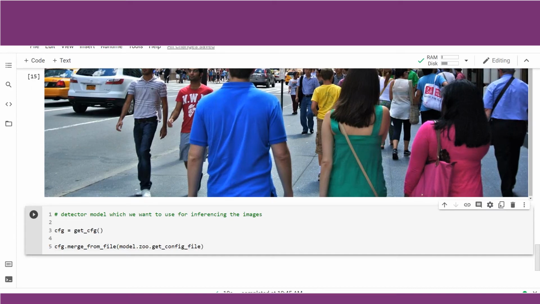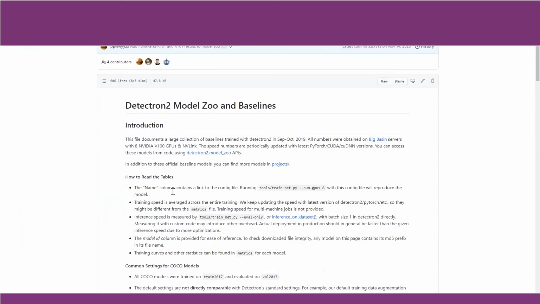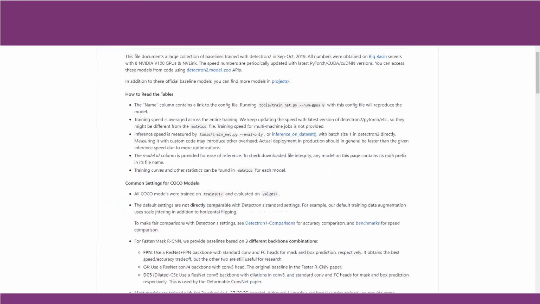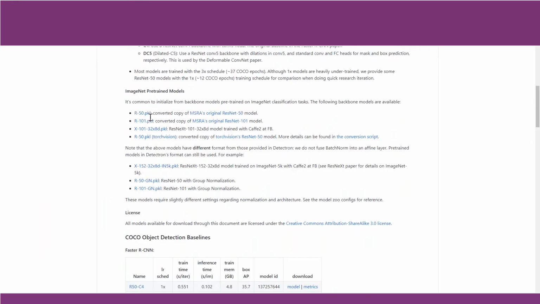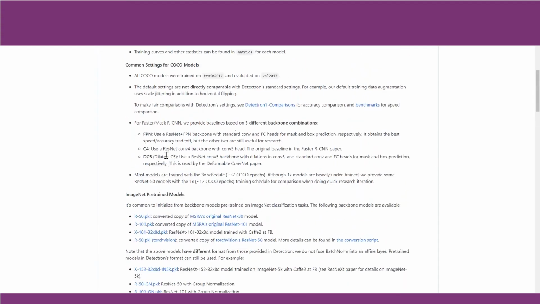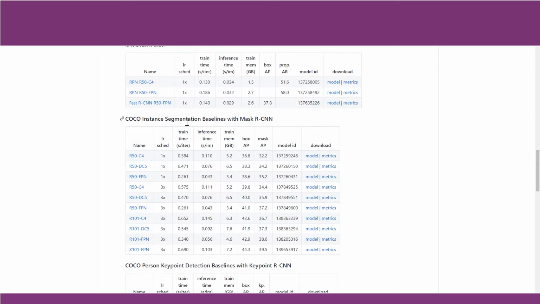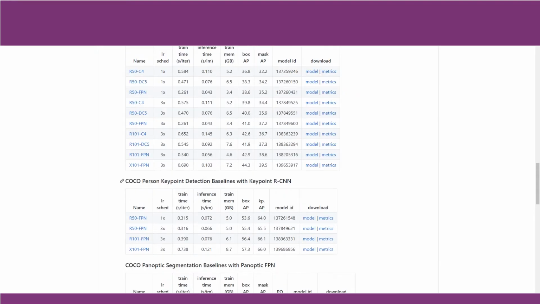For example, here you find all the Detectron 2 pre-configured models we have in Detectron 2. The ImageNet pre-trained models, the models that have been pre-trained on ImageNet, are found here. Then the COCO instance segmentation baseline models with Mask RCNN. These are the models which are used for instance segmentation. Detectron Mask RCNN models are widely used because of their robust performance.